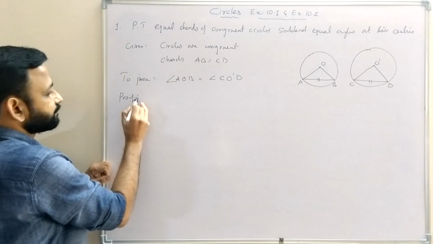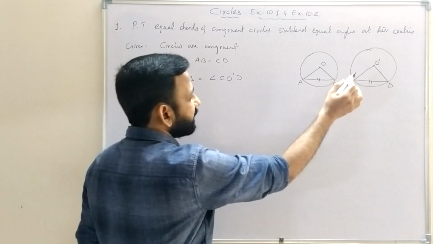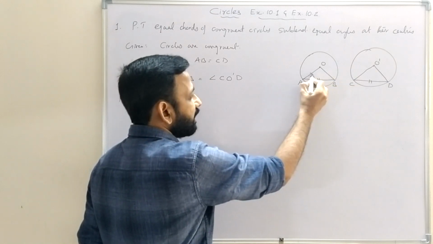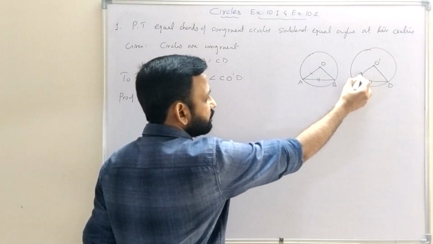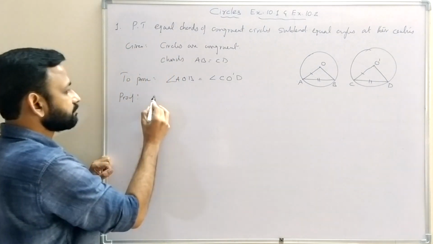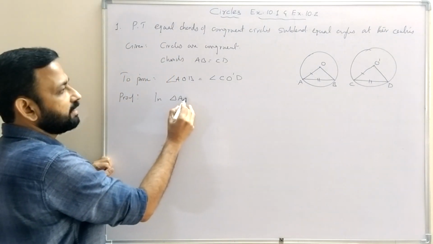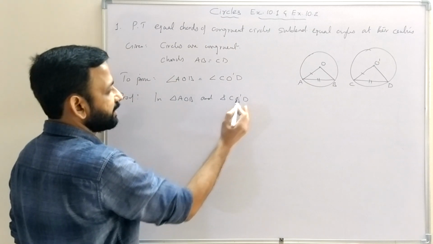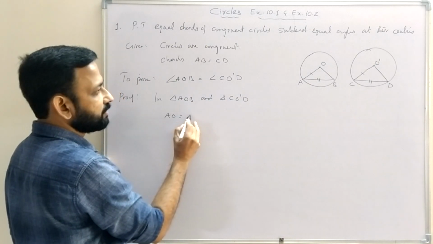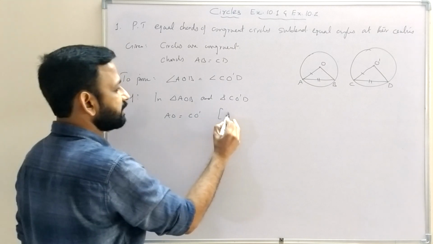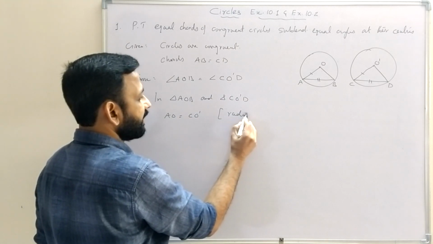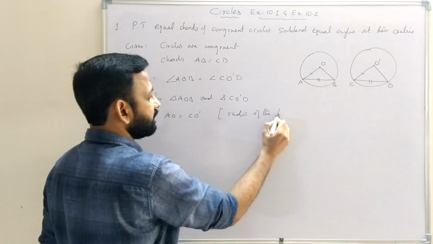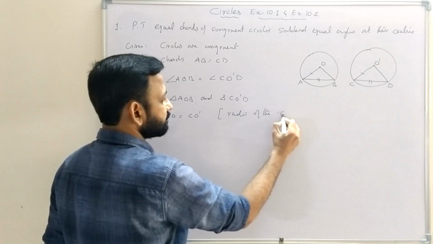So proof. Here we can compare the two triangles, triangle AOB and triangle CO'D. Side AO equal to CO'. Reason, radii of the congruent circles.